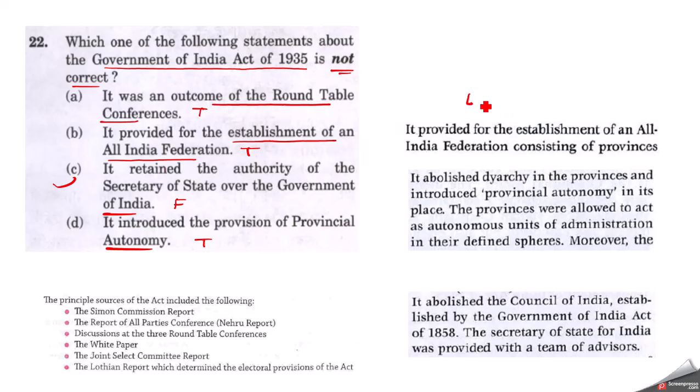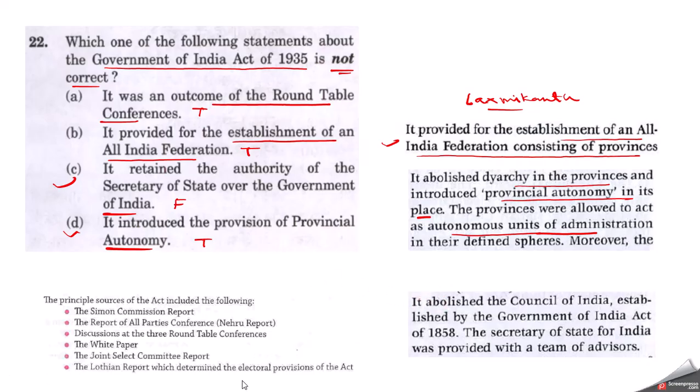These screenshots I have taken from the Lakshmikant book. So here you can find a few statements. It provided for the establishment of an all India federation consisting of provinces. So yes, B statement is true. It abolished diarchy in provinces and introduced provincial autonomy in its place. So even the D statement is true, that it introduced the provision of provincial autonomy. The provinces were allowed to act as autonomous units of administration. And finally, if you see